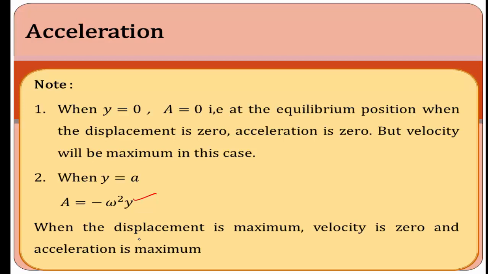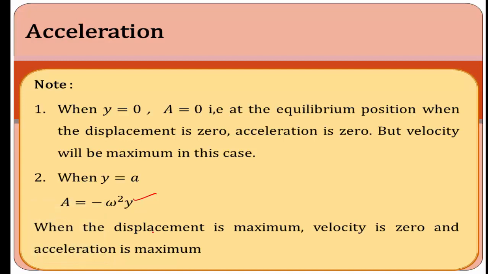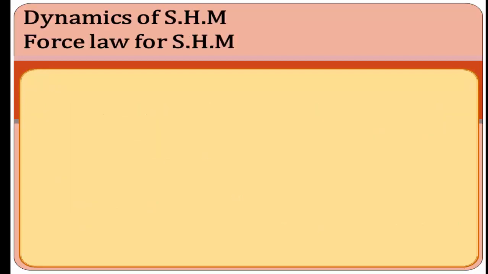Here there is a relation. It is a very important concept. Remember this point, dear students. Acceleration, velocity and displacement, these three important parameters are related to each other. If the velocity is 0, acceleration and displacement are maximum. If displacement is 0, acceleration is 0 and the velocity is maximum.